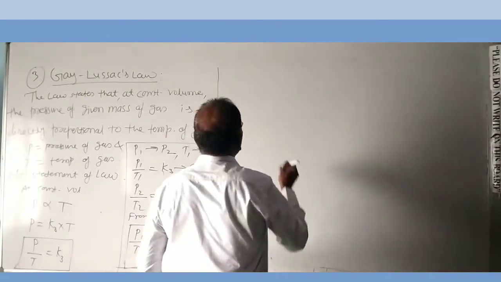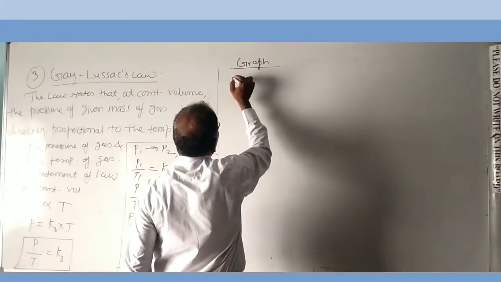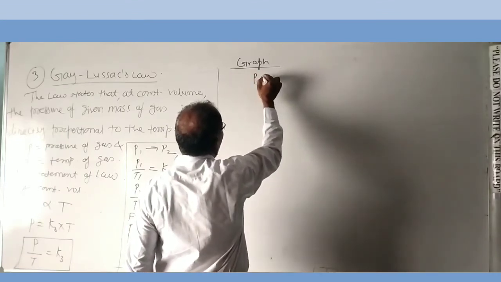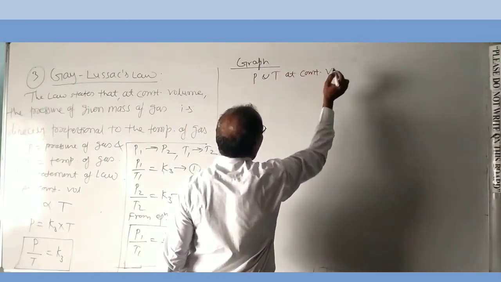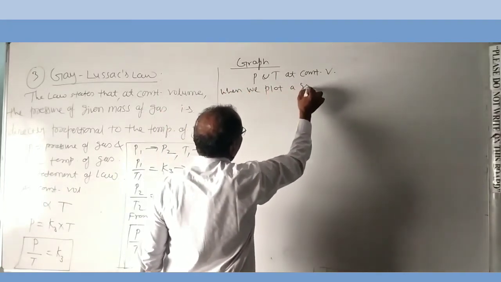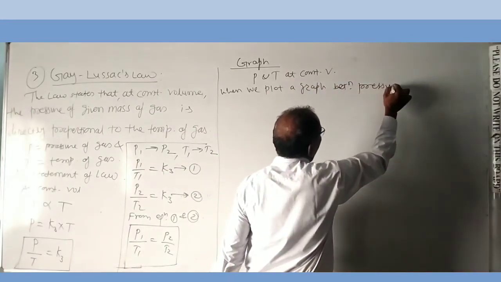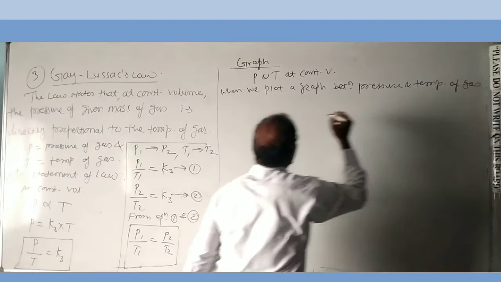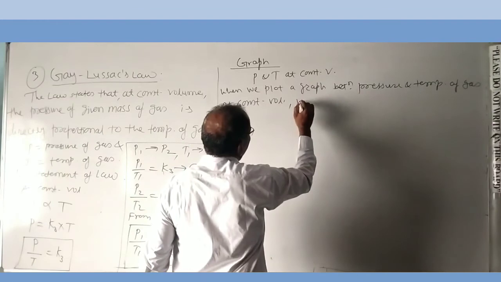Then the graphical representation of Gay-Lussac's law. That is the graph between pressure and temperature of gas at constant volume, right?